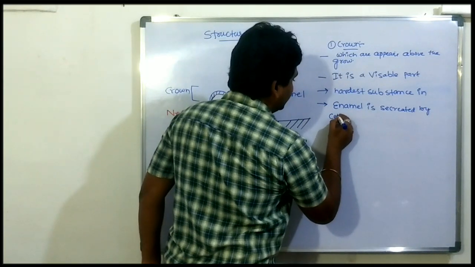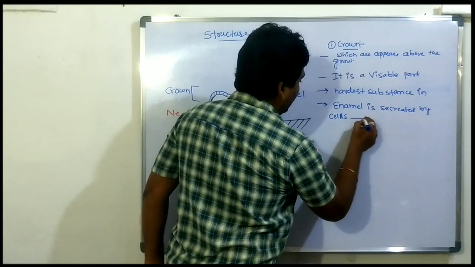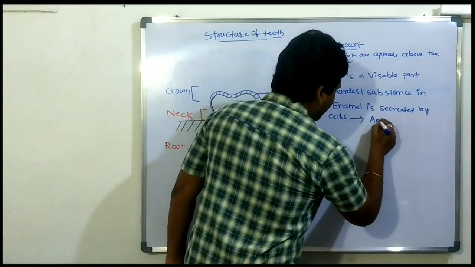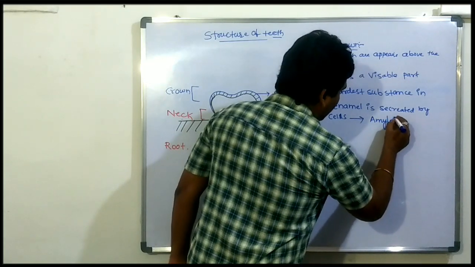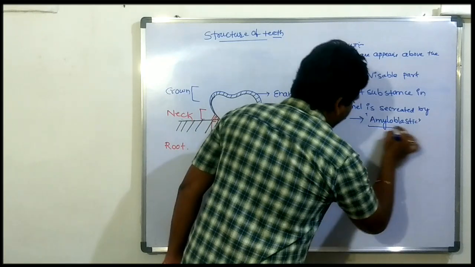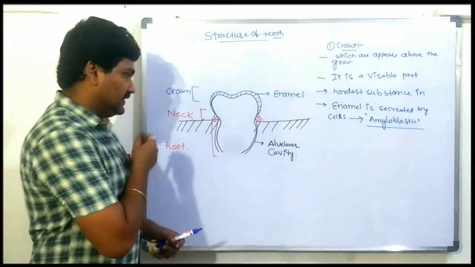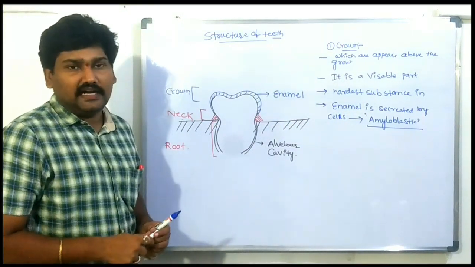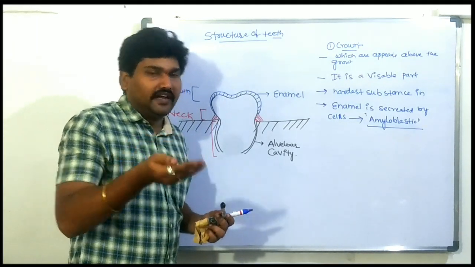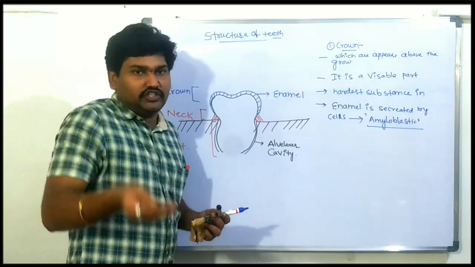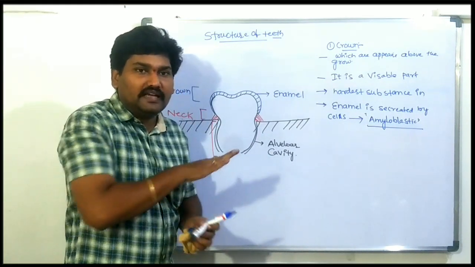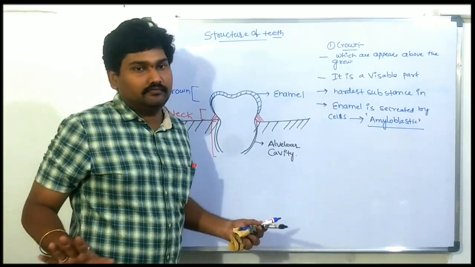After the secretion of the enamel, these ameloblastic cells completely disappear.